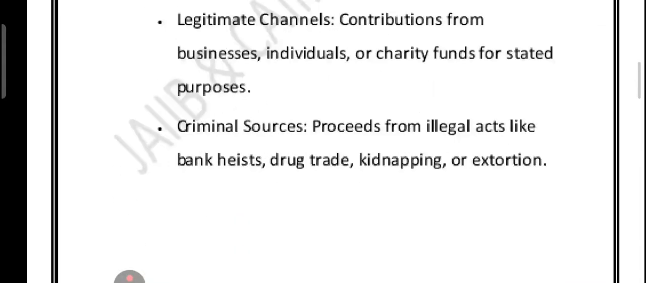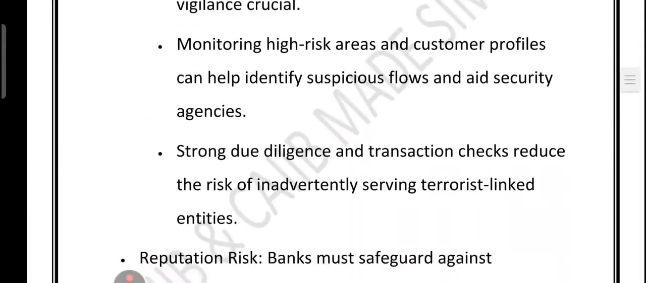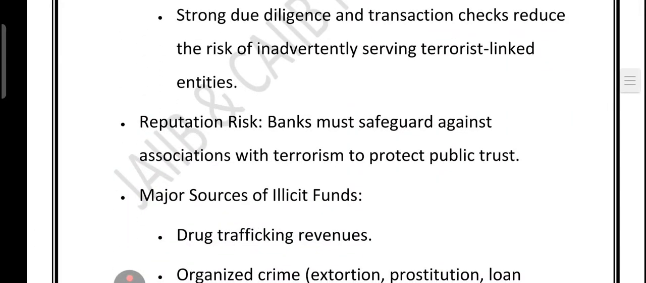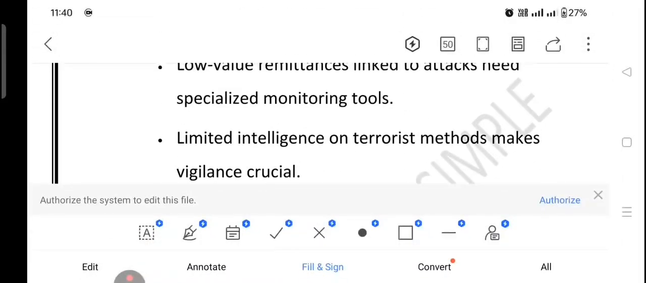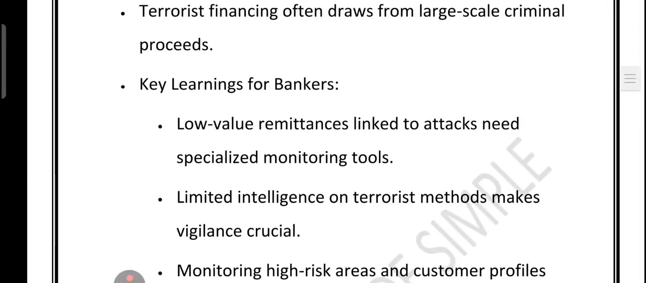Now let's talk about the risk. So basically, what is the key learning for the banker? So for the banker, here is the challenge. Sometimes a terrorist attack is funded by a small remittance that looks harmless. This requires a special monitoring tool to detect.